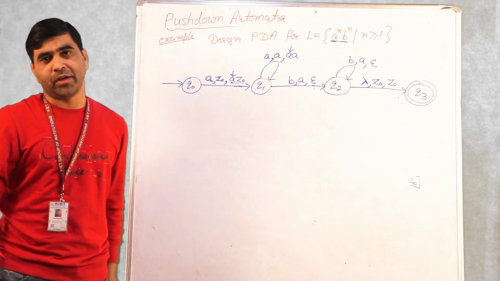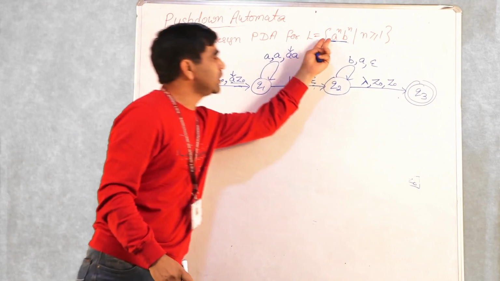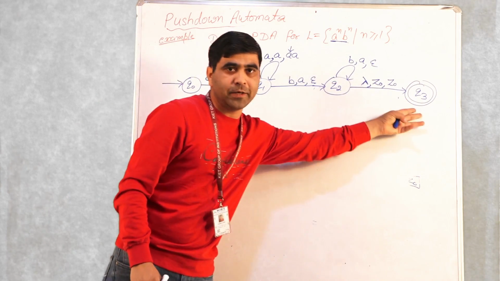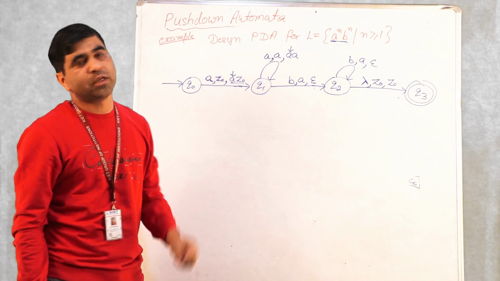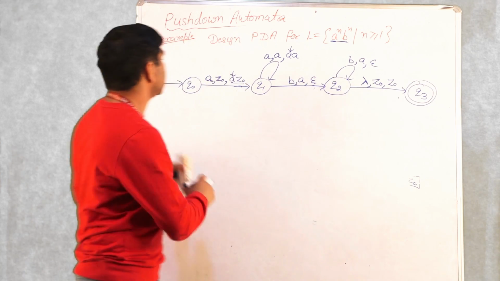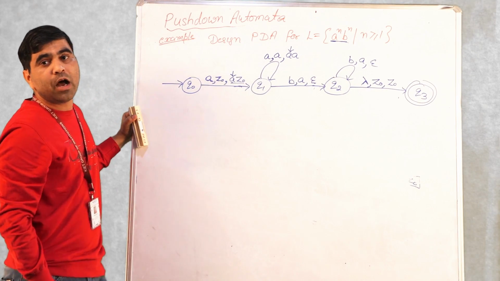So now take any string. If it belongs to this language, then we will reach this final state. If it does not belong to this language, then you do not reach it. There are certain combinations which are not mentioned.